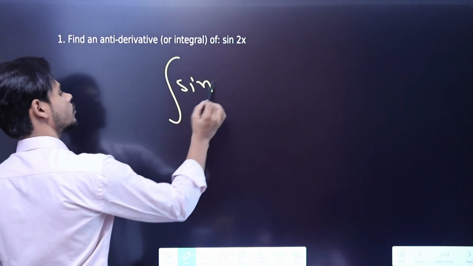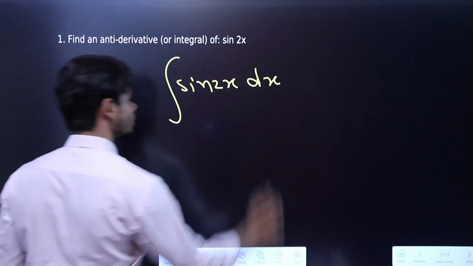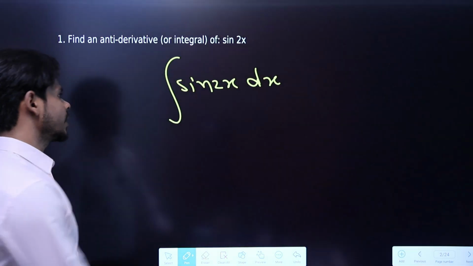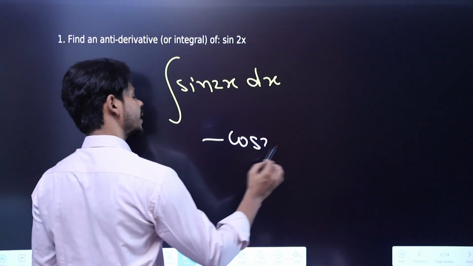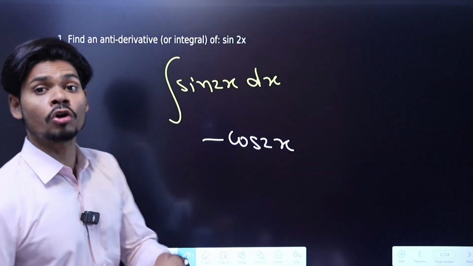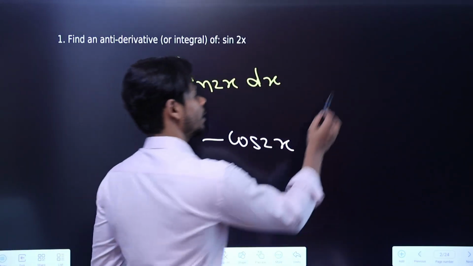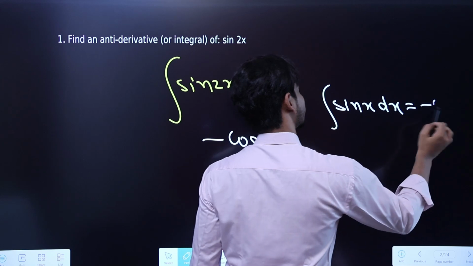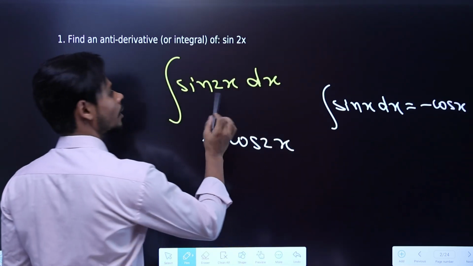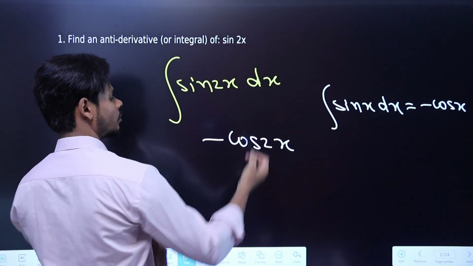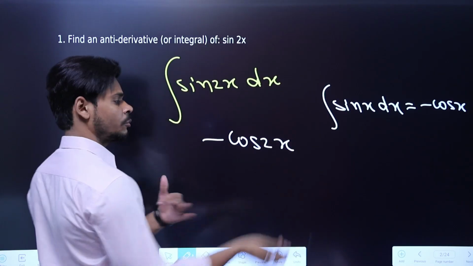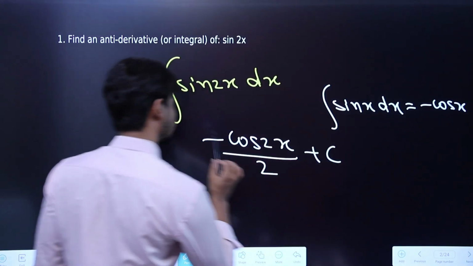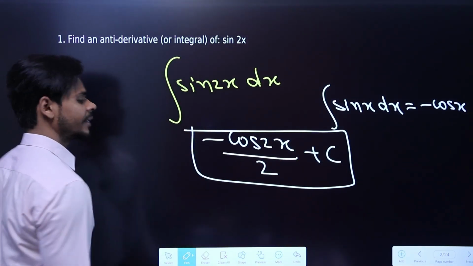So we have to find the integration of sin of 2x, right? So integral of sin of 2x. We already know that the integral of sin 2x will become negative of cos 2x. Simply, if you find the integral of sin x with respect to x, it will become minus cos x. So integral of sin 2x will become minus cos 2x, and also we have to divide by the coefficient of x, which is 2 over here, and we always put plus c in an indefinite integral, right?